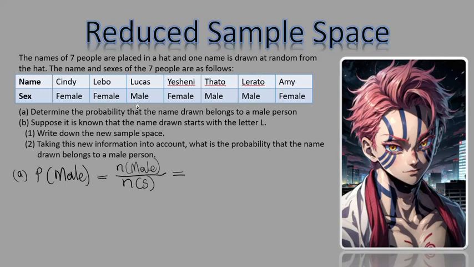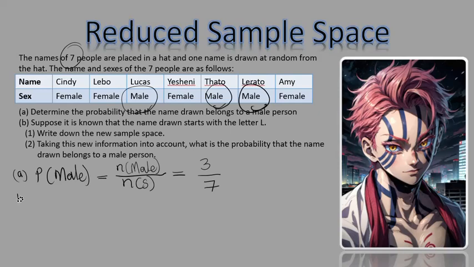So for that to happen, we have a male here, we have a male here, we have a male here. So we have 3 males. That's what's possible. That's the number of males. And then the whole sample space, we said that we have 7 people. So we have 3 over 7. That is already in the simplest form, so we don't need to simplify this further.